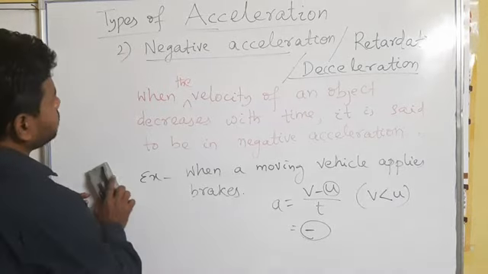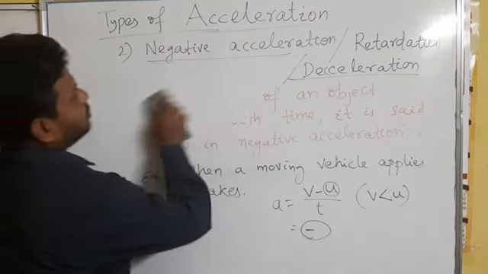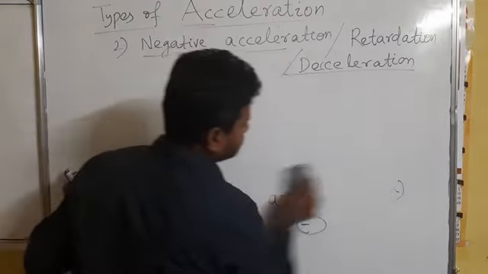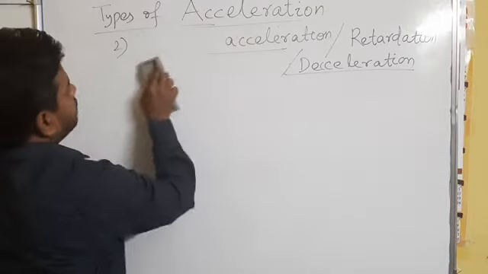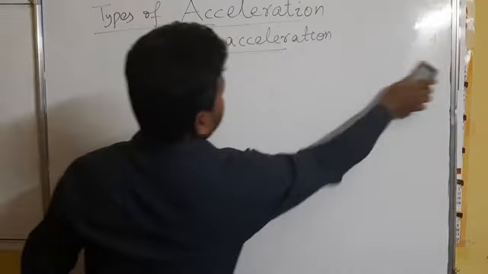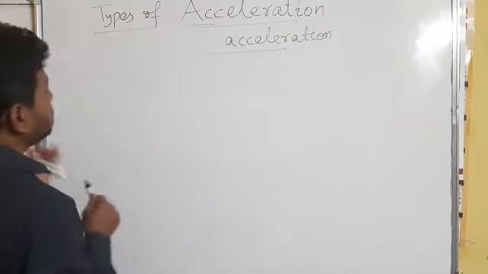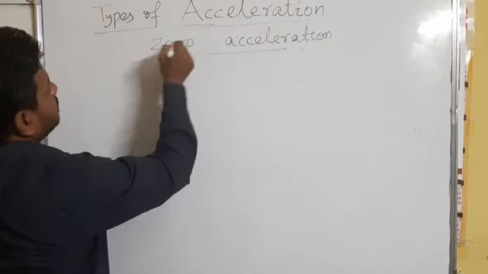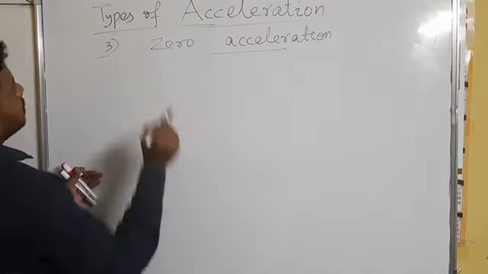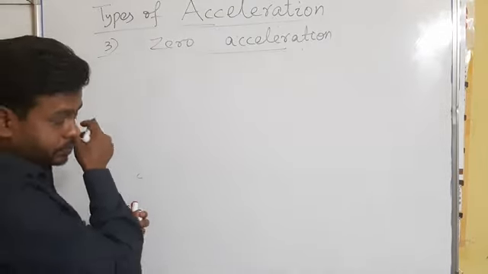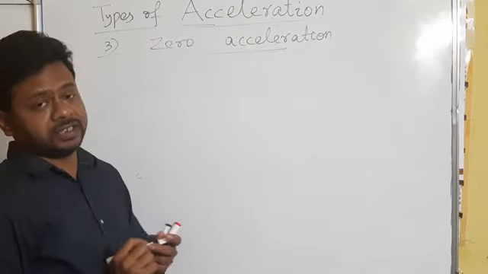Then another type of acceleration we will read is zero acceleration. Zero acceleration takes place when the velocity does not change.